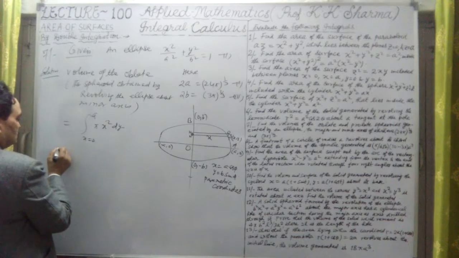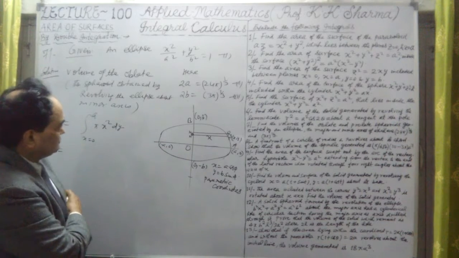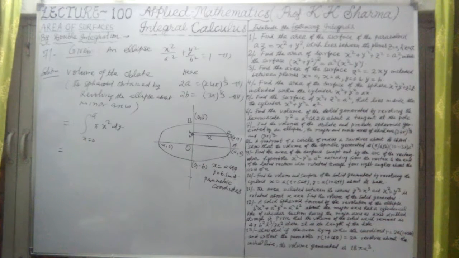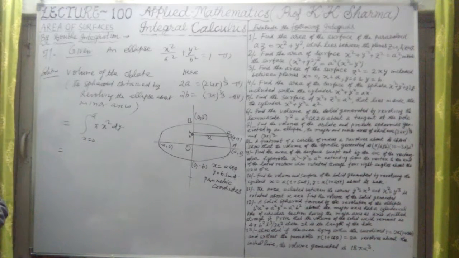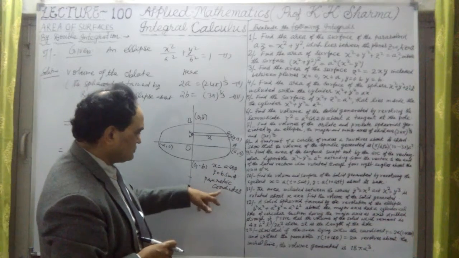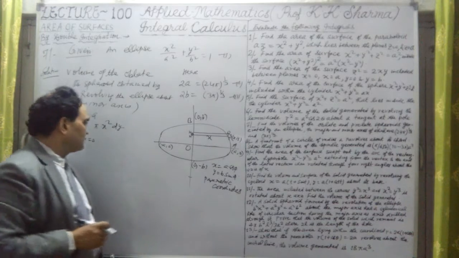That we have to calculate. So x equal to 0 to a, the limits are here. Now this is the formula which we have to apply. What is x square? X square we will calculate from that equation. So we can substitute x in terms of these parametric coordinates, and that will give us the value.